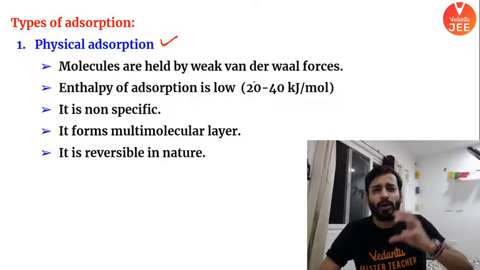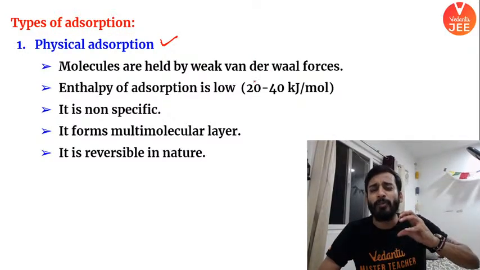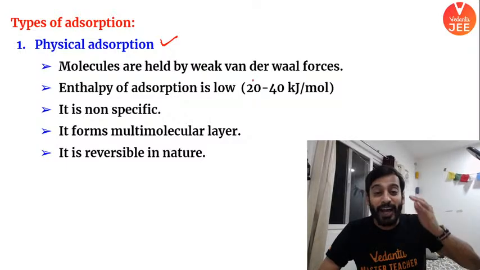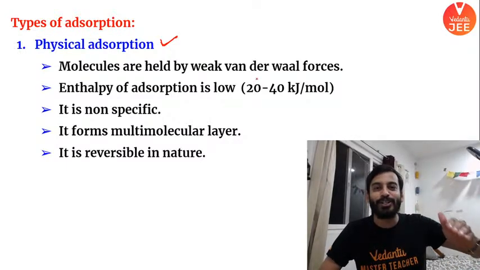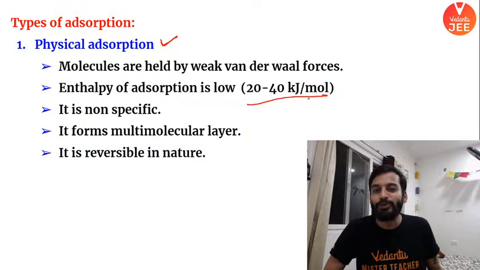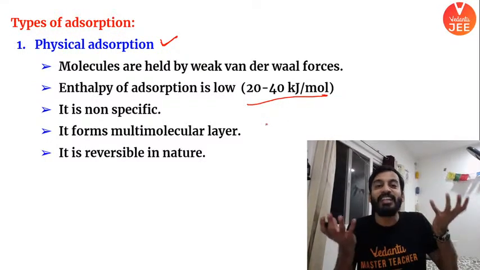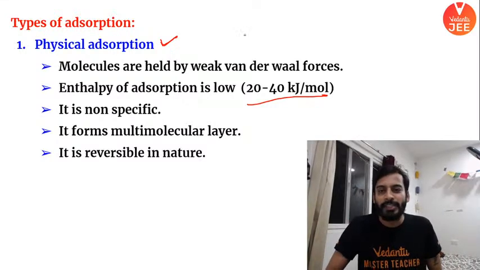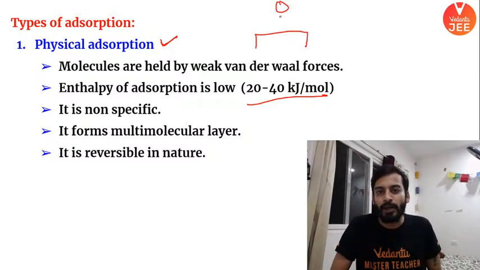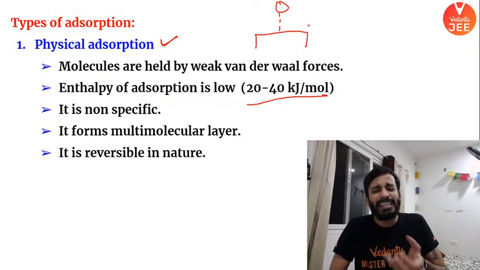If it is a weak bond, the temporary bond which is formed is not very strong. So the energy required to break that bond is also very less. It is around 20 to 40 kilojoule per mole. And understand it like this: the energy which is released when this temporary bond is formed with the substance is very less.